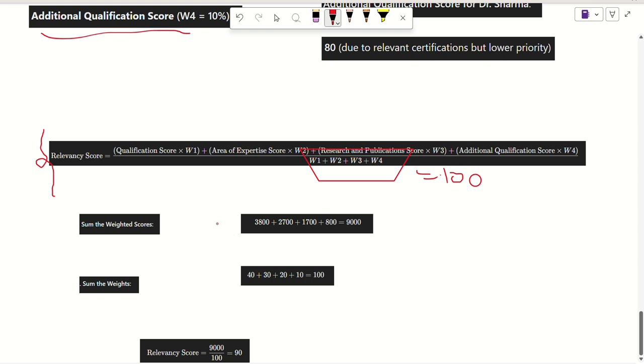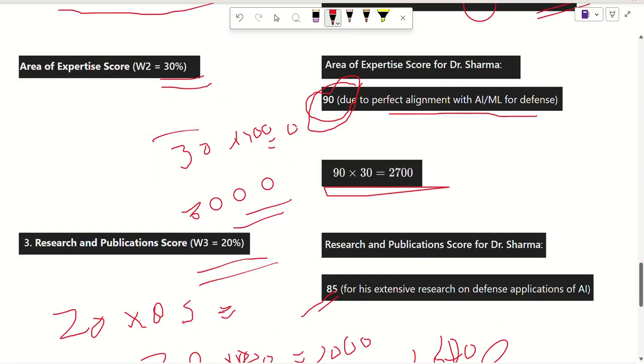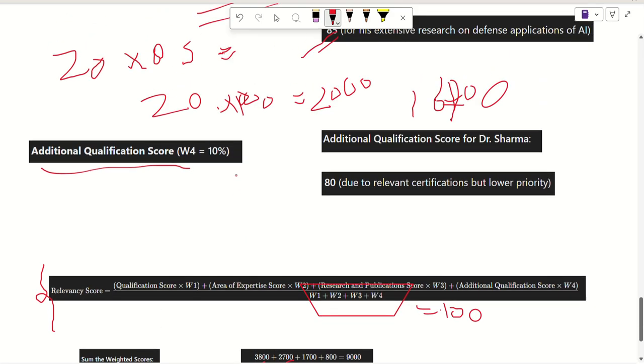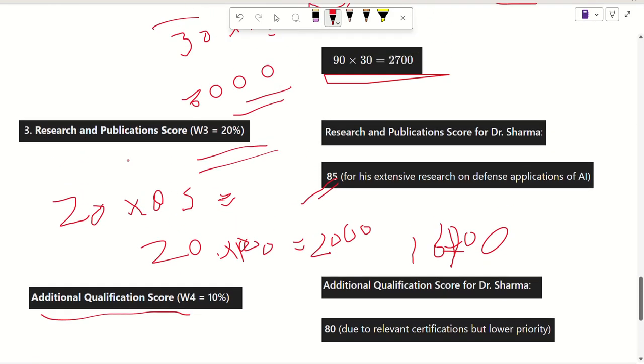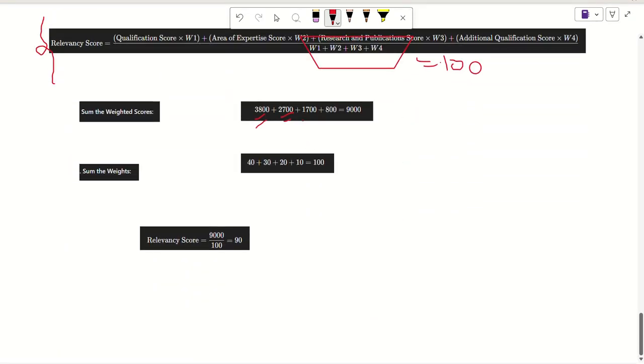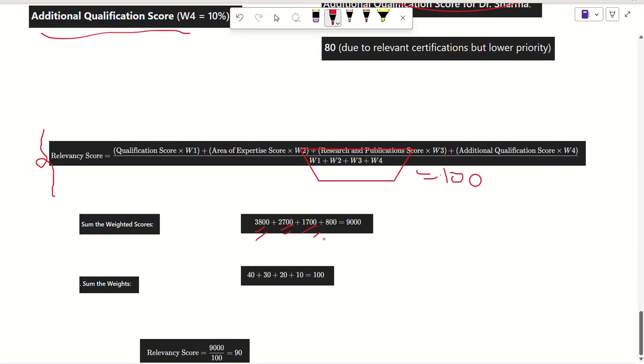So we have seen previously that our candidate's qualification score into W1 is 3800. Similarly, the area of expertise score is 2700, so we have added 2700. Similarly, our candidate is having research and publication score 1700, so we have added 1700, and similarly we have calculated the additional qualification score.